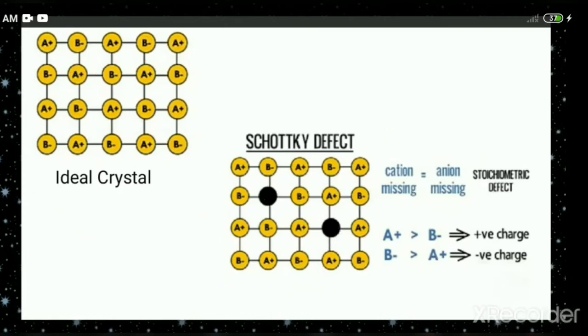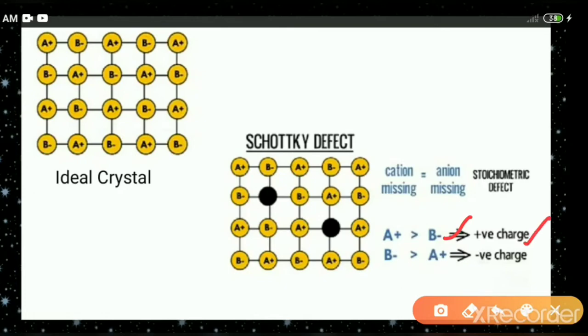What happens if only one cation or one anion is missing? If only one cation is missing, the anions will be greater than the cations, so the crystal develops a negative charge. If a B negative, that is, anion, is missing, the cations will be greater and the crystal will not be neutral.